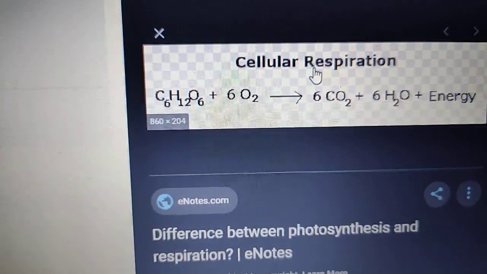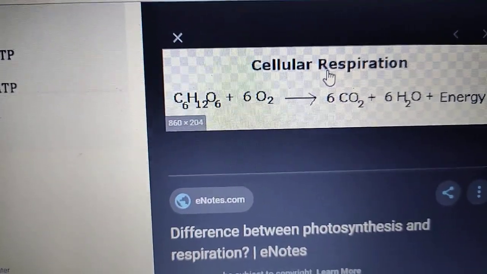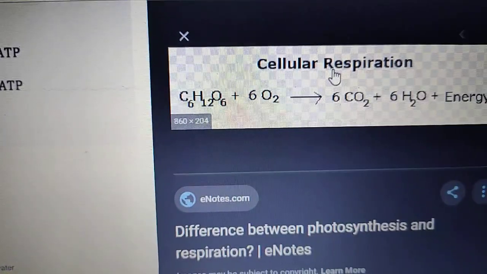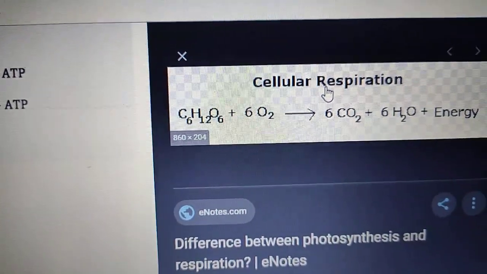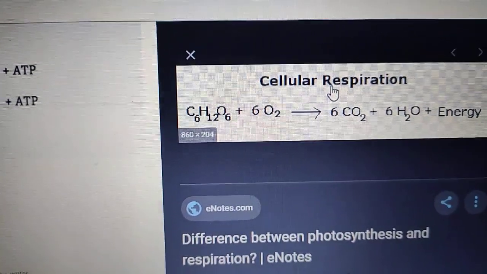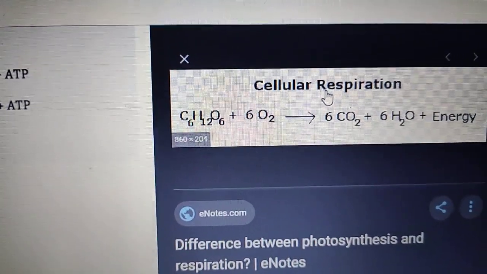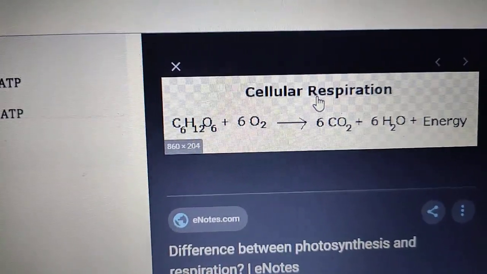Now what are endothermic changes? The change in which heat is absorbed. Endo means absorption, absorb, and thermic means heat. So the change in which heat is absorbed is called an endothermic change. Like for example, melting of ice and evaporation of water are endothermic changes.